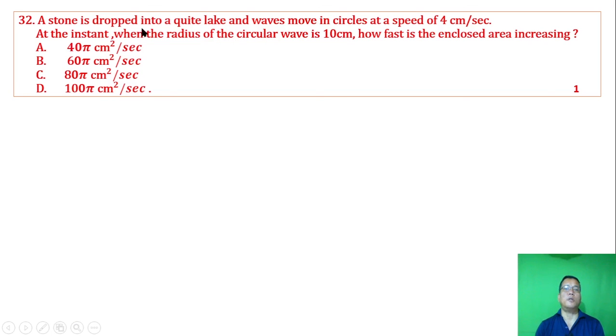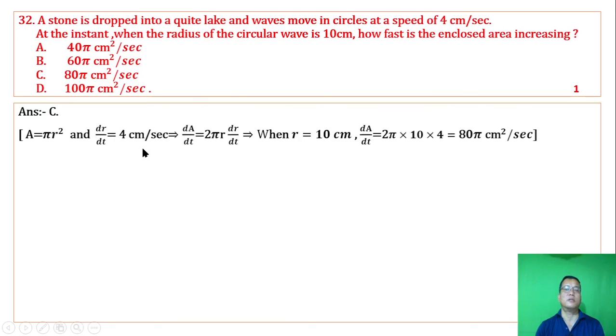A stone is dropped into a quiet lake and waves move in circles at a speed of 4 cm per second. At the instant when the radius of the circular wave is 10 cm, how fast is the enclosed area increasing? Answer is C. Area is pi r square, dr by dt is 4 cm per second. Putting the respective values in dA by dt, we get the result in pi centimeters square per second. Option C.